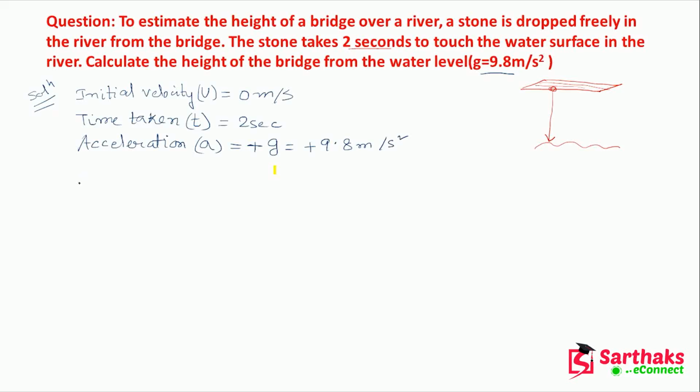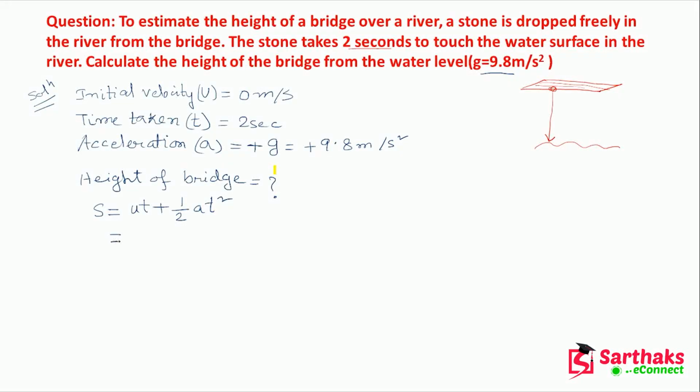Okay. Now what do we have to find out? We have to find out the height of the bridge from the surface of water. Height of the bridge we have to find out. Now we have studied the second equation of motion, where the distance is expressed with respect to the initial velocity and time. s equals ut plus half at square. So this was the second equation of motion.